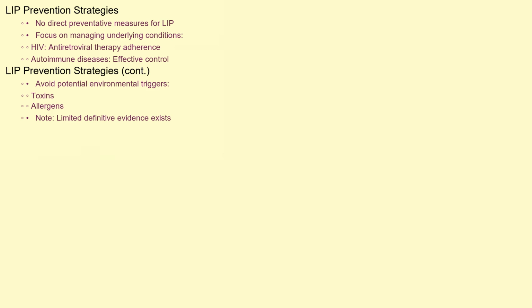Unfortunately, there are no specific preventative measures for LIP itself, given that it typically arises secondary to other underlying conditions. However, managing those underlying conditions, such as ensuring adherence to antiretroviral therapy for HIV or effectively controlling autoimmune diseases, may indirectly help reduce the risk of developing LIP. Avoiding potential environmental triggers, like exposure to certain toxins or allergens, may also be beneficial, although definitive evidence is limited.